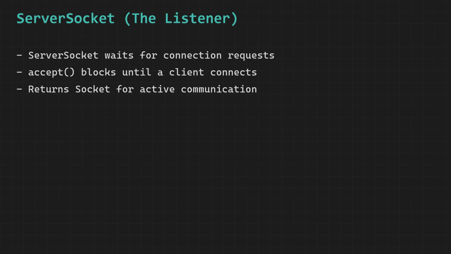This method is extraordinarily special and unique compared to most other methods in Java, because unlike regular methods that execute their logic and return immediately, the accept method actually pauses and freezes the entire execution of the server program at that exact line of code and holds it in a suspended state of waiting that can last for any amount of time, whether that is a fraction of a second or several minutes or even several hours, depending entirely on how long it takes for the next client to attempt a connection.